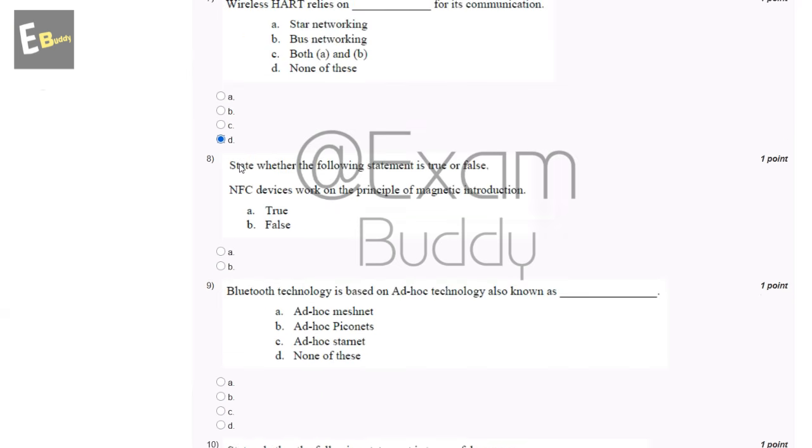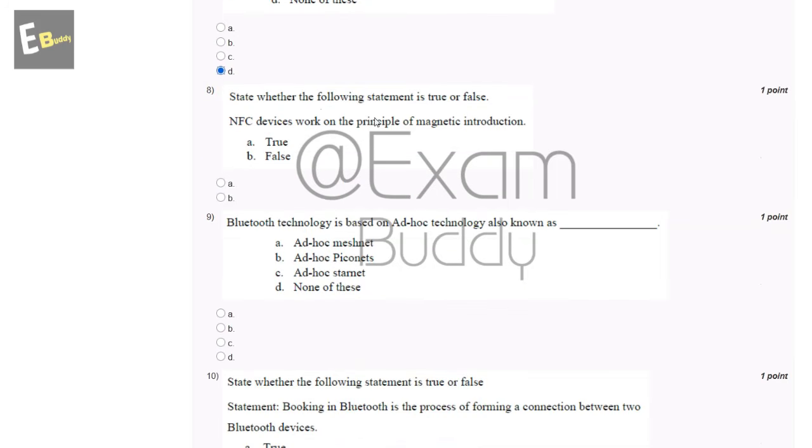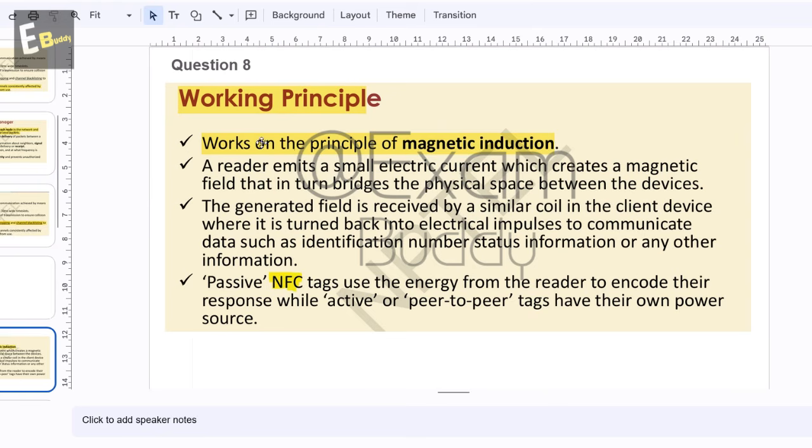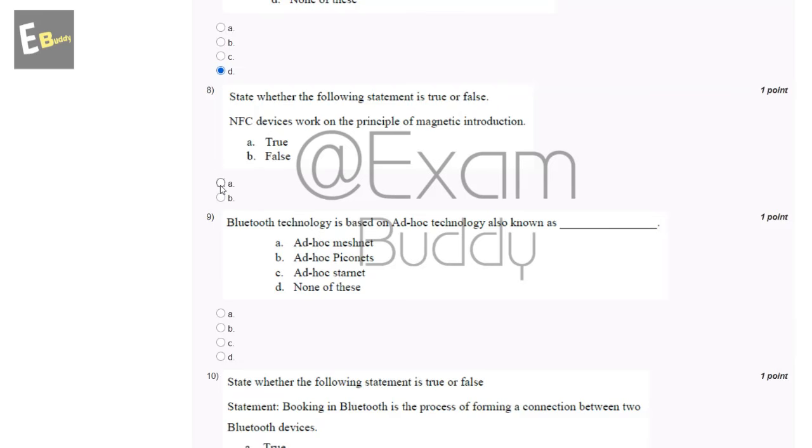Now the eighth question is: state whether the following statement is true or false. NFC devices work on the principle of magnetic induction. The options are true or false. So let's check the answer of the eighth question. The working principle: it works on the principle of magnetic induction, as in passive NFC tags. So the answer of the eighth question is A, true.